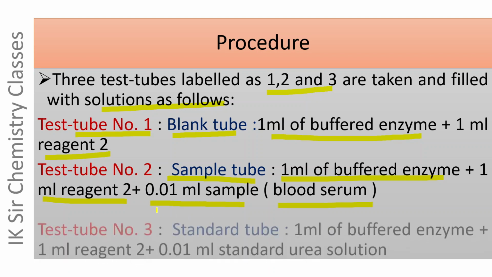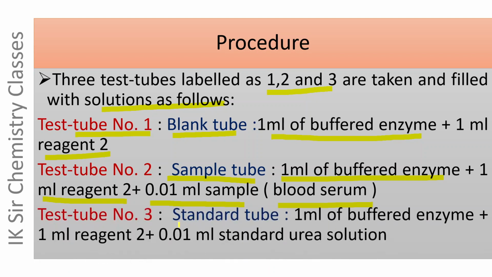And test tube number 3, which is called a standard tube, contains 1 ml buffered enzyme solution, 1 ml reagent 2 and 0.01 ml standard urea solution.